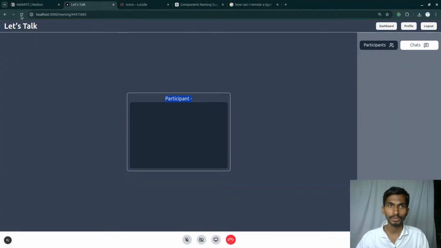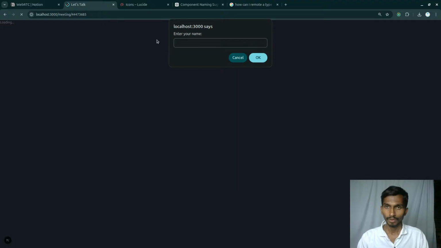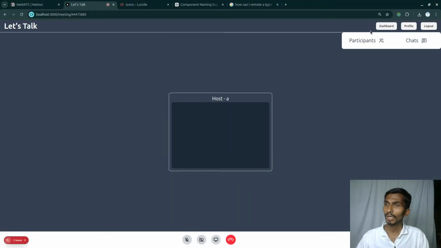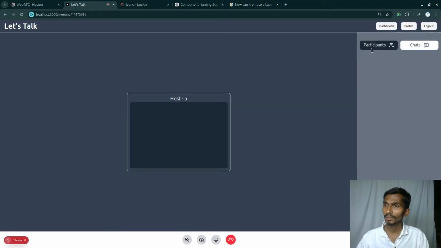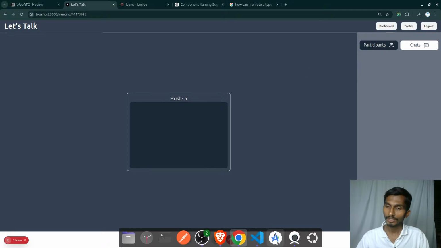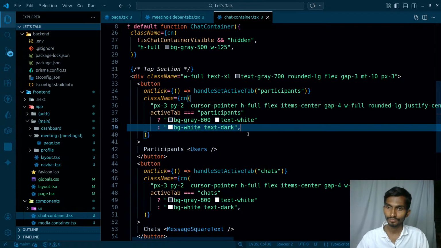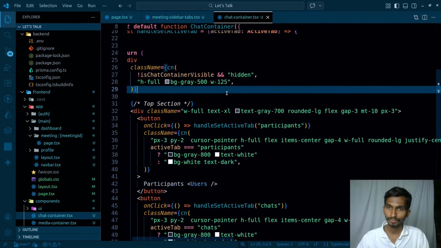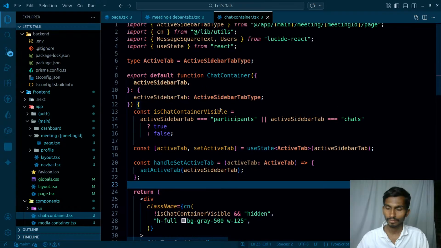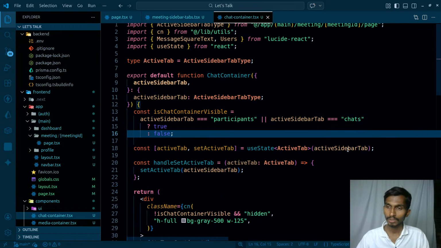This does not work. Interesting. Reload the page. Participants, here we are, and participant is selected by default. Because from there I got the participant, so that itself got selected, that is fine.